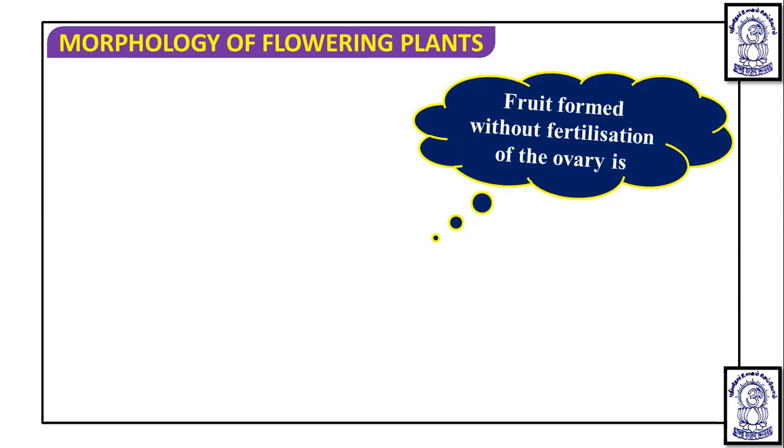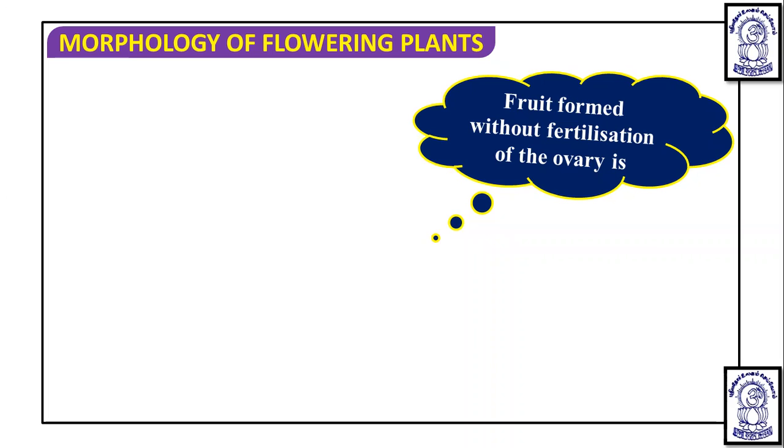Now, fruit formed without fertilization. See, we call it a fruit when it is formed after fertilization, and it is a converted ovary, or we can say a modified or matured ovary. But some fruits you will see in the market, when you buy them, do not have seeds.